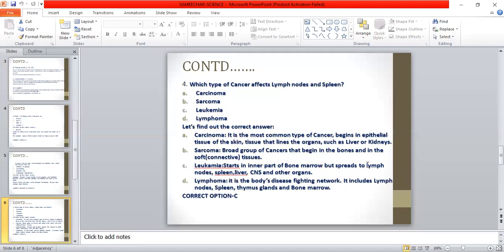Now, let us see the fourth option as well. D, lymphoma. It is the body's disease fighting network. It is a defense mechanism. It includes lymph node, spleen, thymus glands, and bone marrow. Hence, the correct option for this question is option C, leukemia.